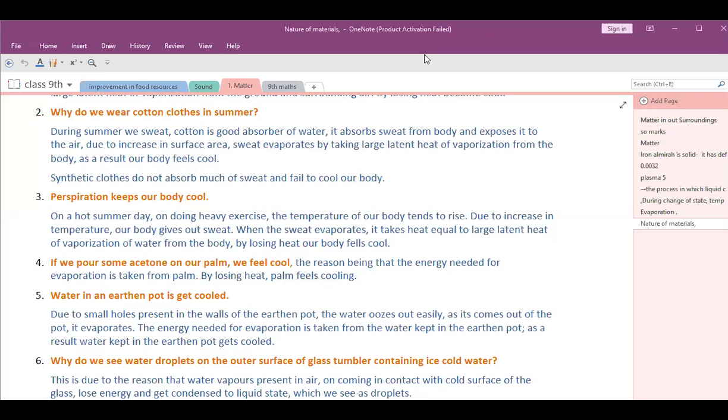The best evidence that the particles of matter are constantly moving comes from the study of dash and dash. One is Brownian movement. Second one, diffusion. And even the E part. E part, the arrangement of particles is less ordered in the liquid, and there is no order in the gaseous state.